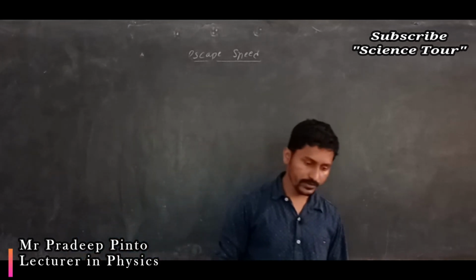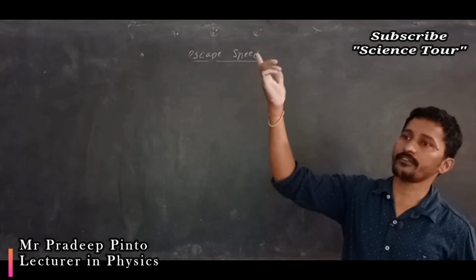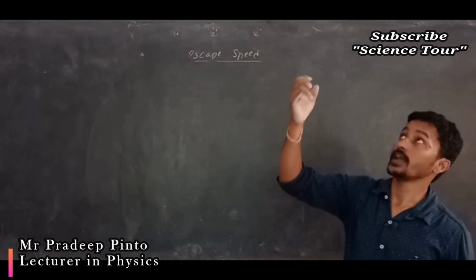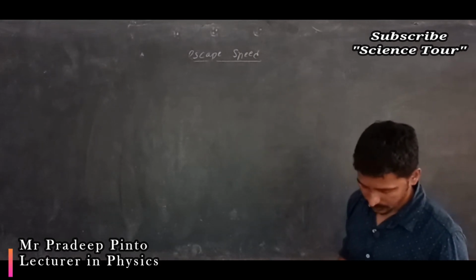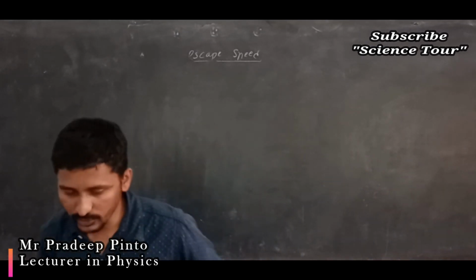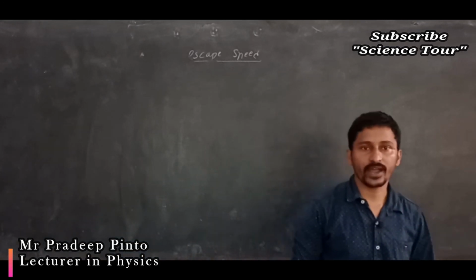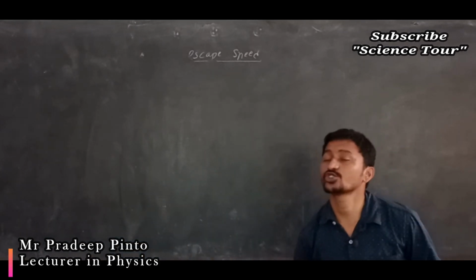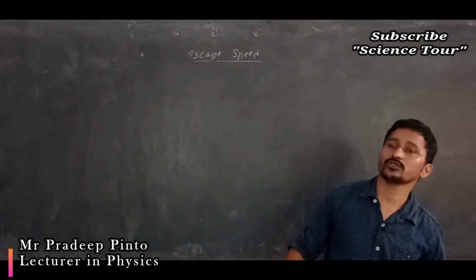And now we were talking about an object. If I throw it in the gravitational field, it comes back once again to the Earth. Why? Because the gravitational pull is there. Now my question is, I have to throw the object in such a way that it should never come back to the Earth.